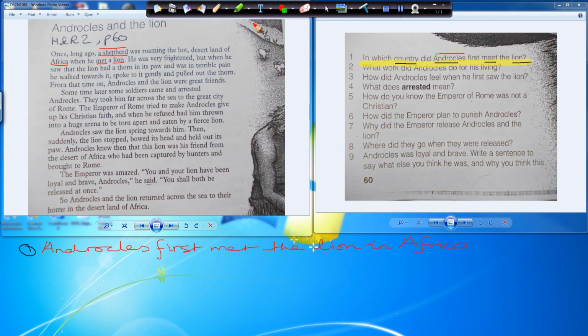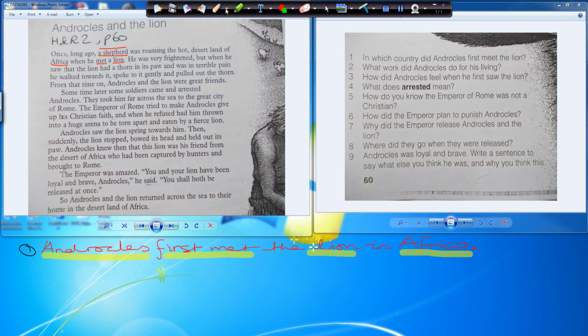Okay, let's have a look if we've satisfied all the different wordings. So we've got country. Here's the country. Androcles is mentioned in the answer. First met, so we have first met. Talking about the lion, we are talking about the lion. So all 4 elements have been covered in the sentence, and we nearly forgot to put the full stop. That's question 1 done completely. Now we can rub that off now. We don't need this one anymore. We choose the thick one.